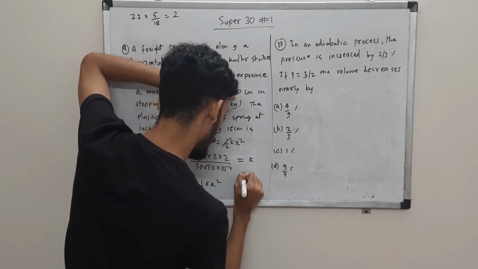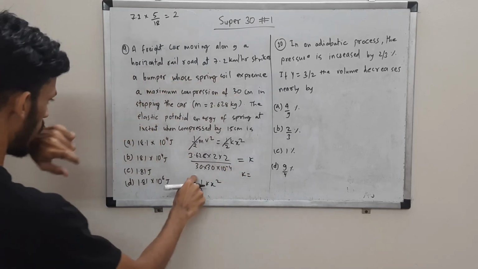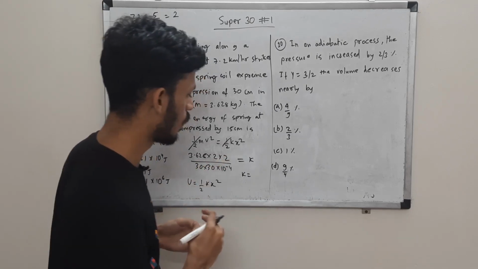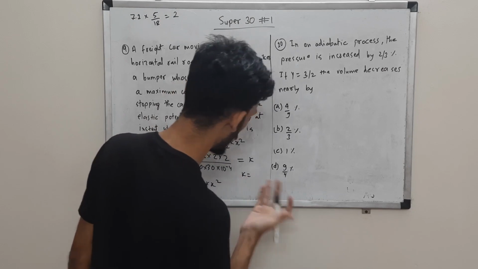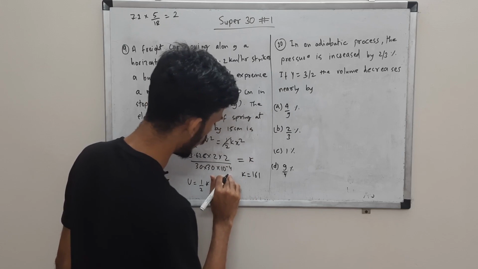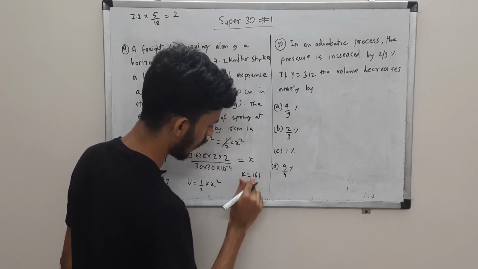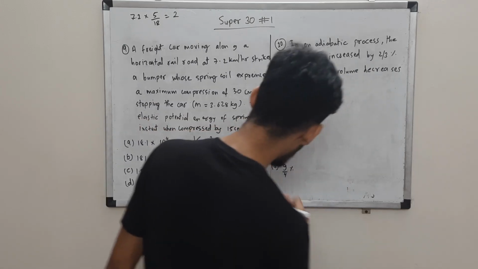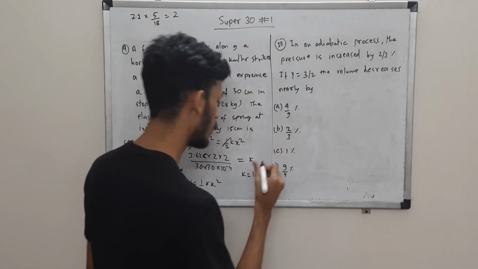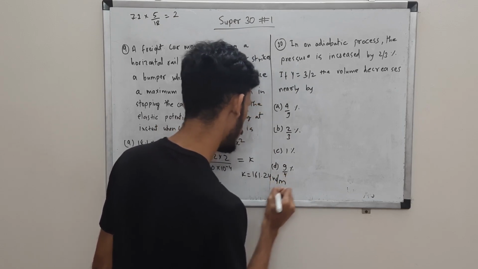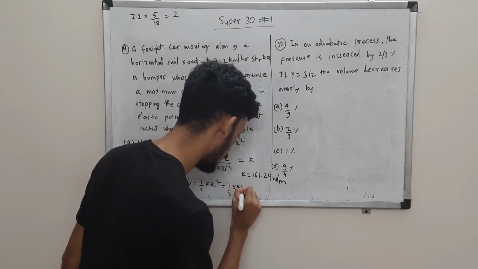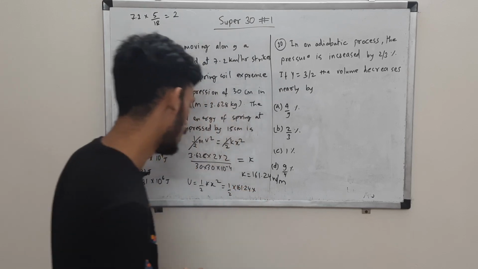So what will this give us? If you calculate this, this is about 9 and this 3 will cancel about, and 3 4s are 12. Actually the answer that you get is around 161, and we also have the power of 10 to the power 4. So if you consider all that, the answer that you will get is 161.24 newton per meter, right? This is the spring constant, and now you just have to substitute it here, 161.24 times x square.